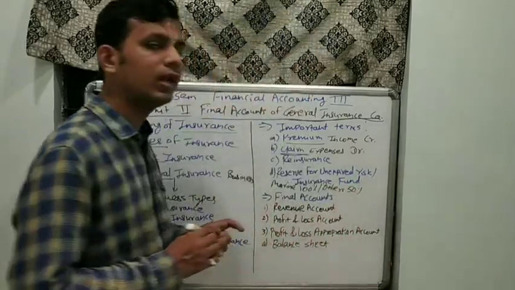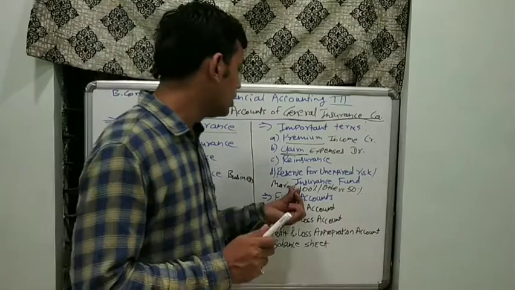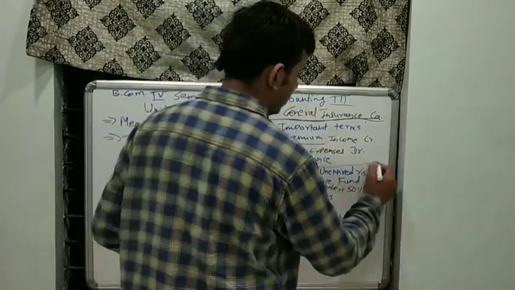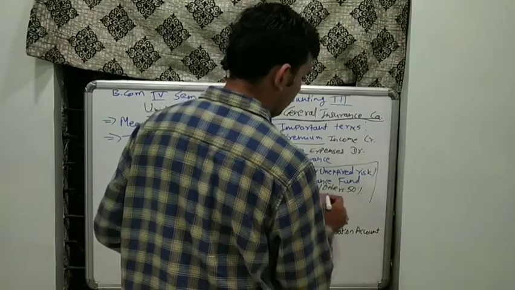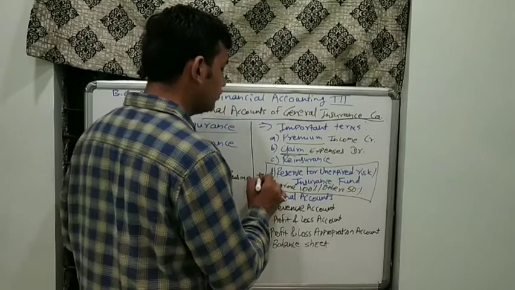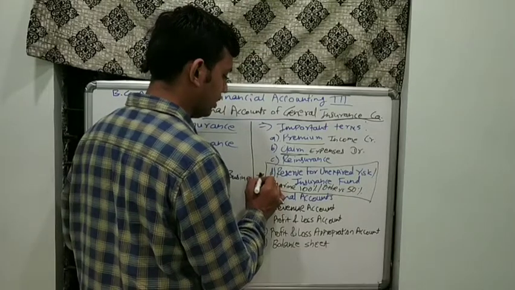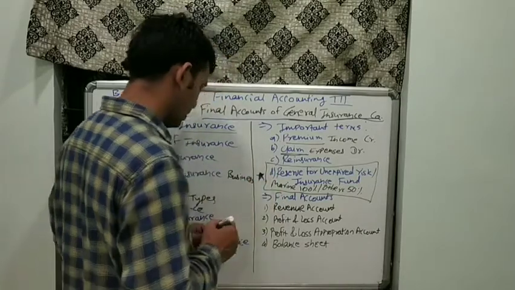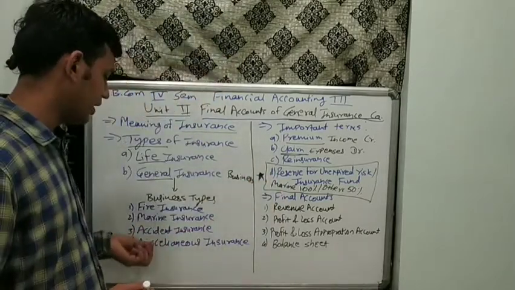It should be noted that whether adjustment is given or not, we have to make this reserve. Most important part is this. For marine, it is 100%, and apart from marine, it is 50% for any other type of insurance, whether it is life, accident, fire or miscellaneous.